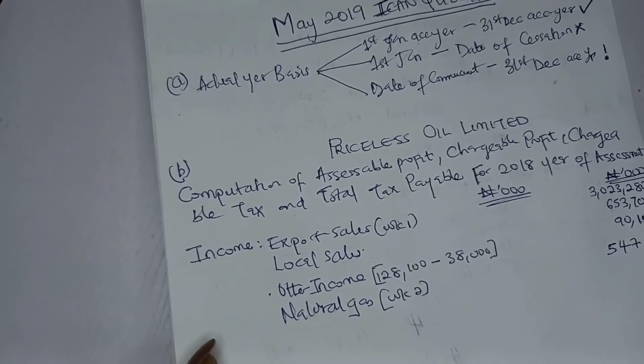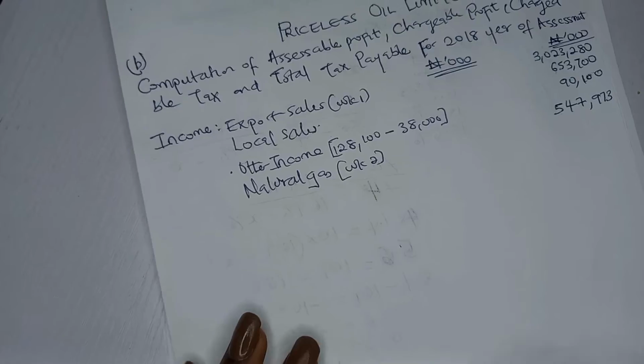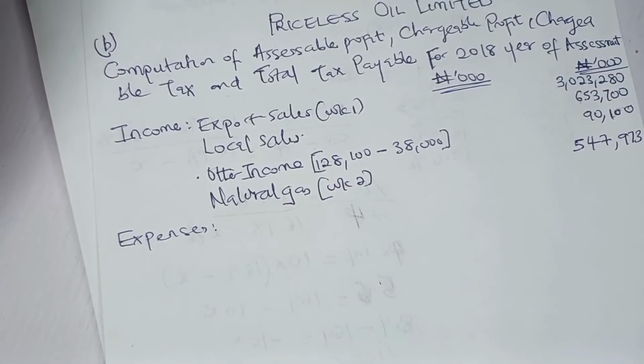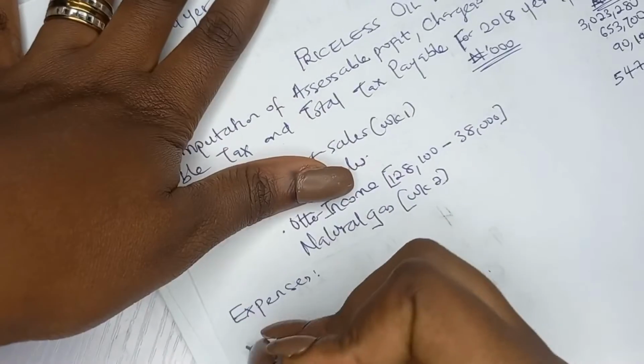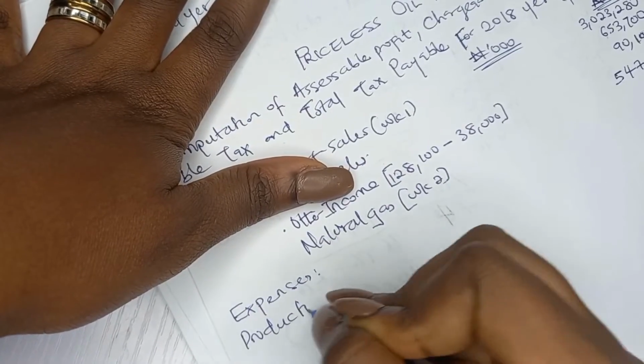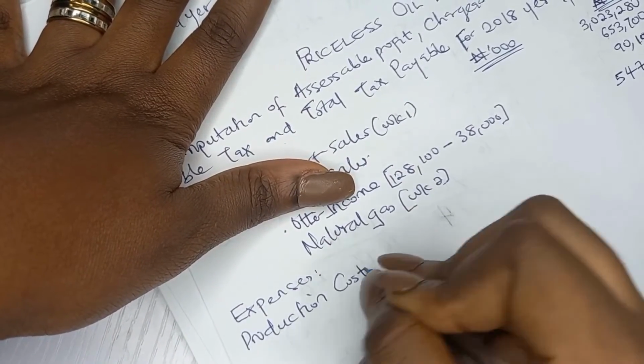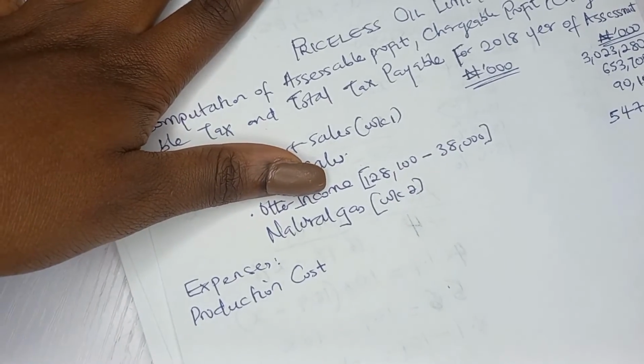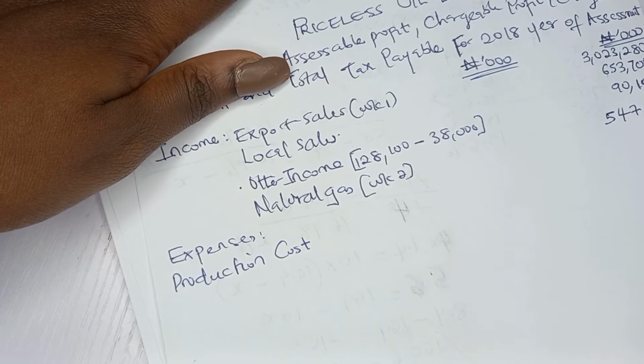So you check within your question. I'm checking my laptop now, there's no other income. So then we go to expenses. The first thing is production cost, right? You put it there. Remember that you've read the question. So anything like production cost, does it have an adjustment? Yes, it does. They said something about depreciation in production cost. Let's check the question.